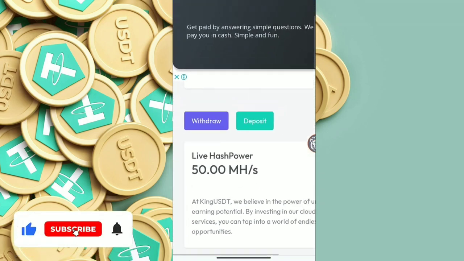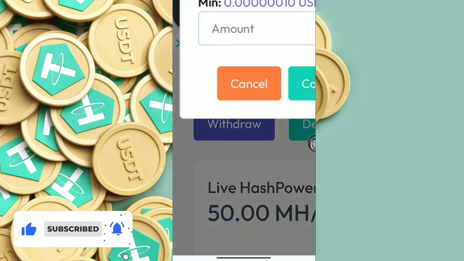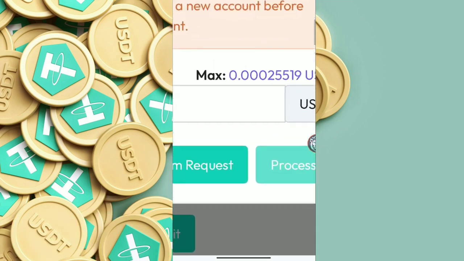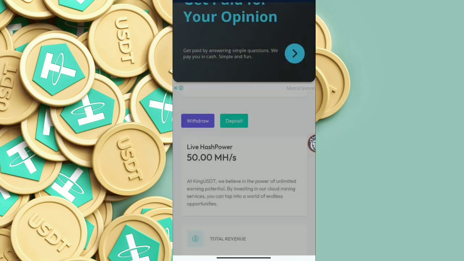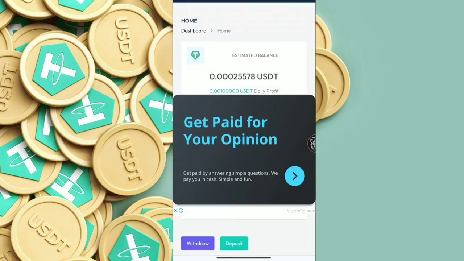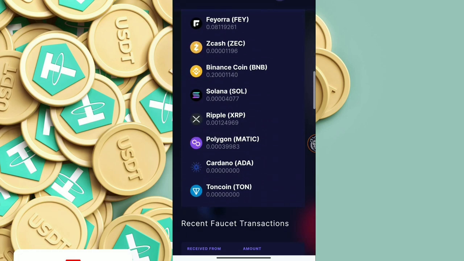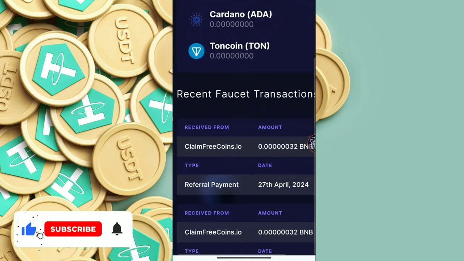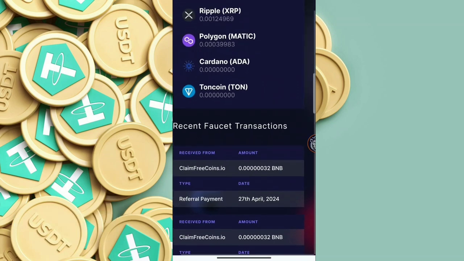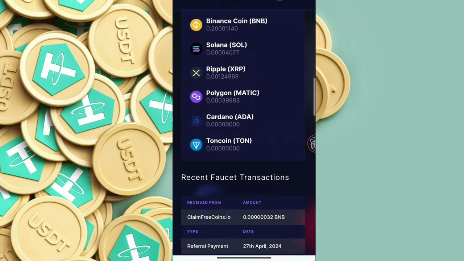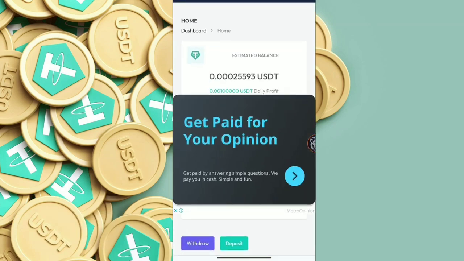So now I will withdraw this. Let me withdraw this. Yeah, the maximum amount I can withdraw is 0.0002519 USDT from this site. So let me show you my FaucetPay. Here you can see my last claim was from freeclaimpoints.io, where I got 0.0000032 BNB. Now I will claim in front of you.